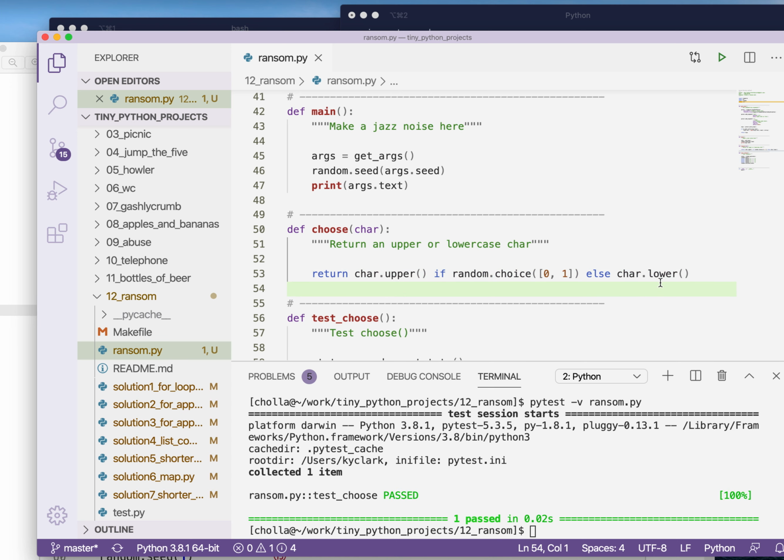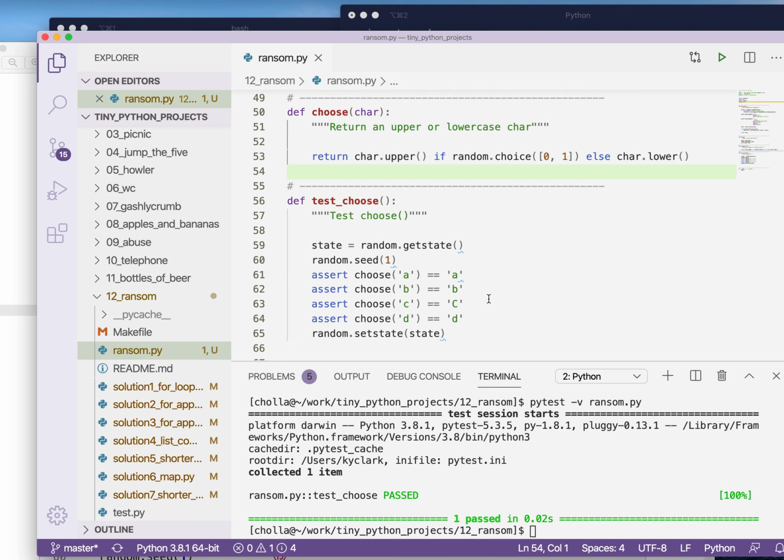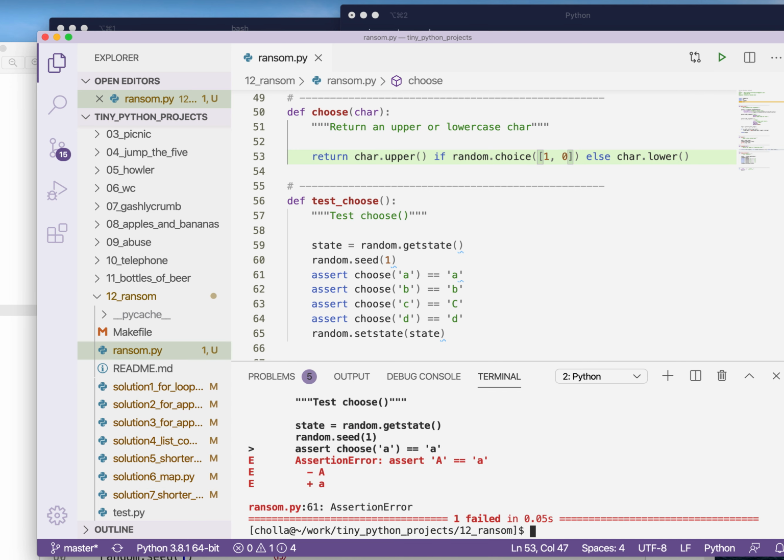So I mentioned in the intro, how did I know it was going to make these choices? Well, I didn't. I actually wrote the function first, and then I ran it starting with the seed of 1, and I said, what does it give me for A, B, C, and D? And I encoded those as the answers, and then I put that into a function. What will happen is that if I ever change this program, for instance, if I were to accidentally change it from 1 to 0, then I would expect that to make it fail because now it's doing exactly the opposite of what it used to do.